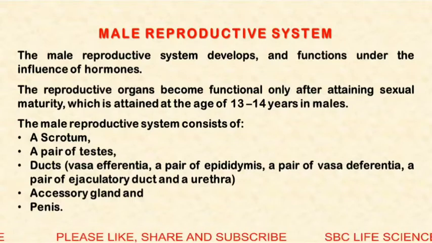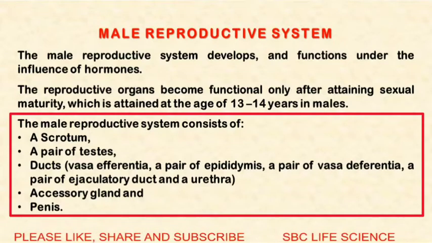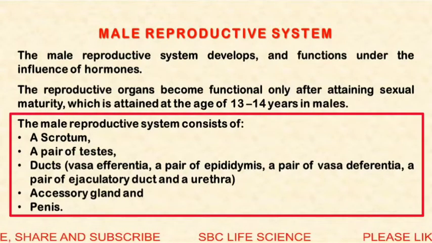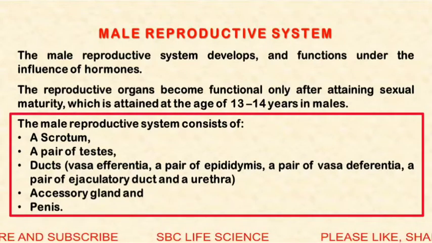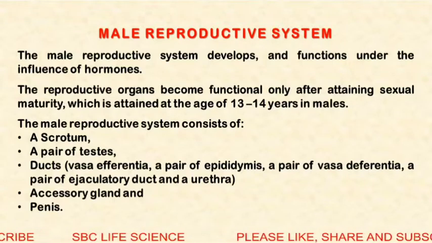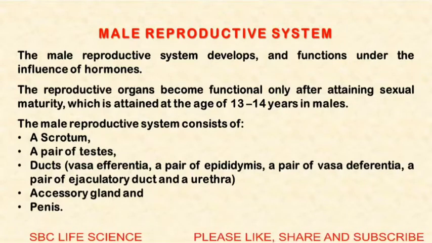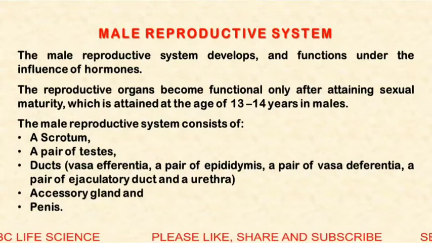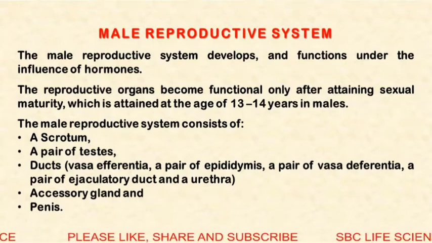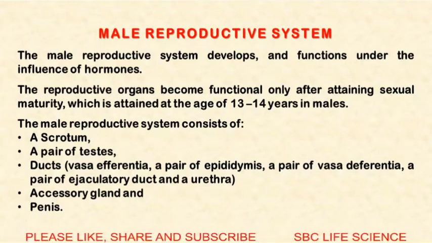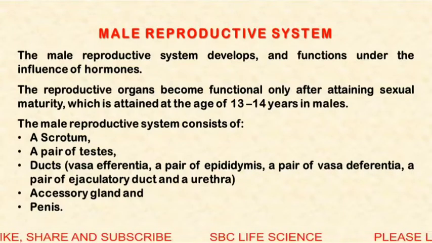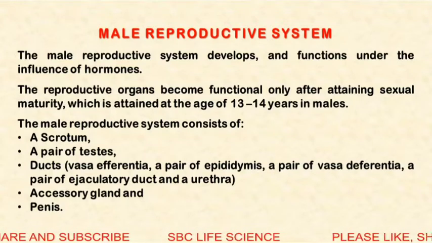The male reproductive system consists of the scrotum and a pair of testes. There are several ducts present, for example, vasa efferentia, a pair of epididymis, a pair of vasa deferentia, a pair of ejaculatory ducts, and a urethra. There are some accessory glands like the seminal vesicle, prostate gland, and bulbourethral gland or Cowper's gland. Next part of the male reproductive system is the penis.